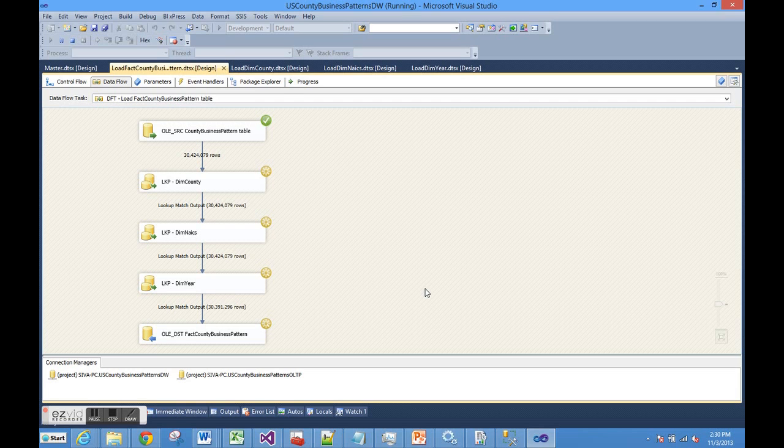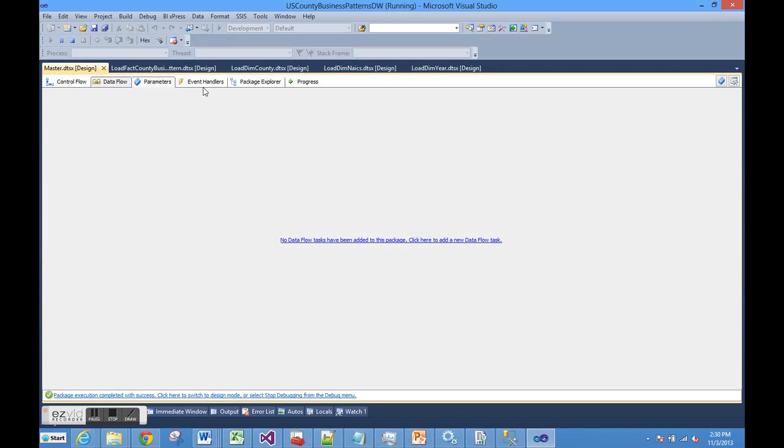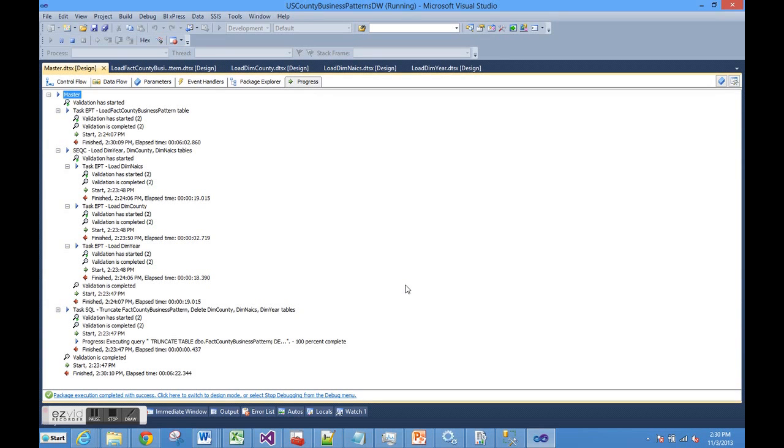Now we are at 30 million rows. It loaded all the 30 million rows, and we see all the green check marks, so we are good. The master package progress shows it took about 6 minutes to load the 30 million rows.